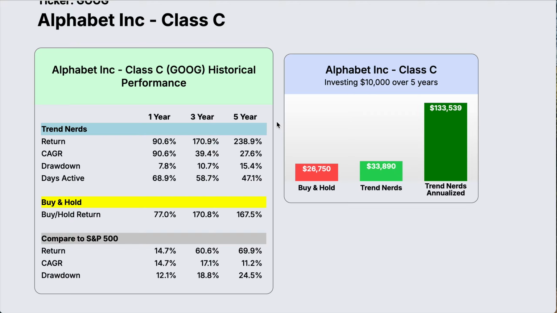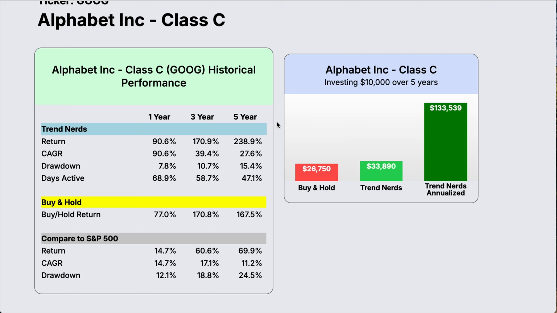And we can see that the return for Trend Nerds was 238.9% over the past 5 years. If we compare that to buy and hold, a buy and hold return would have gotten us 167.5%. So Trend Nerds is very much outperforming that. And not only is it outperforming that, but you have to look at this row called days active.